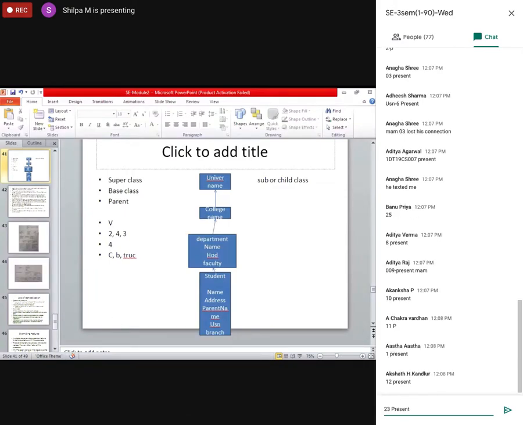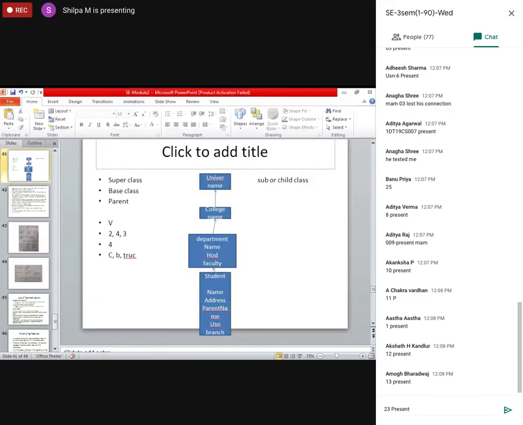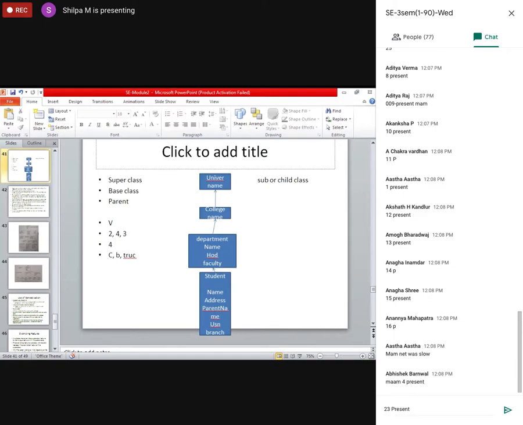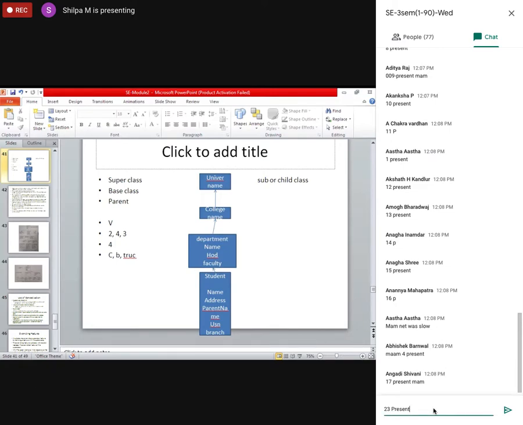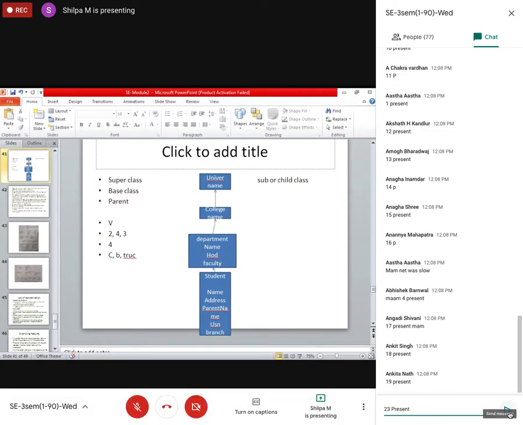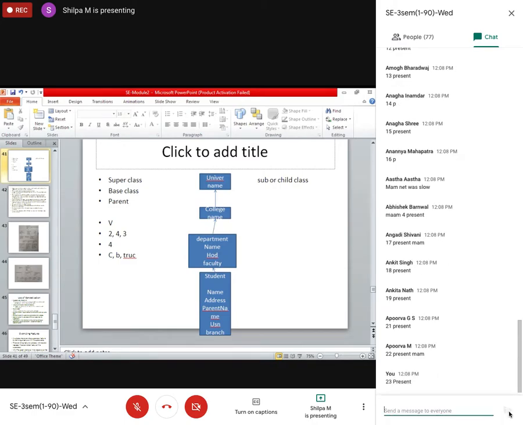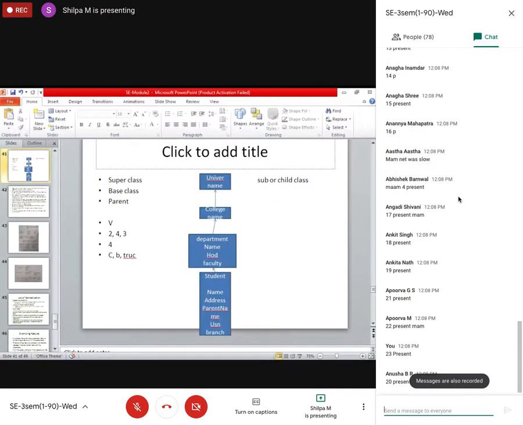Okay, 11. Asta, you can keep your attendance with you only. 12 present. Yeah, 13, 14, 15, 16, 17, 18, 19, 20, 21, 22, 23, 24, 25.